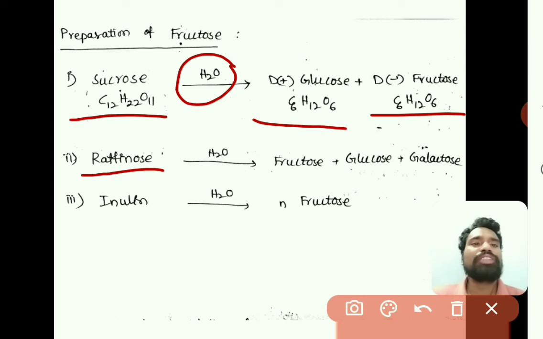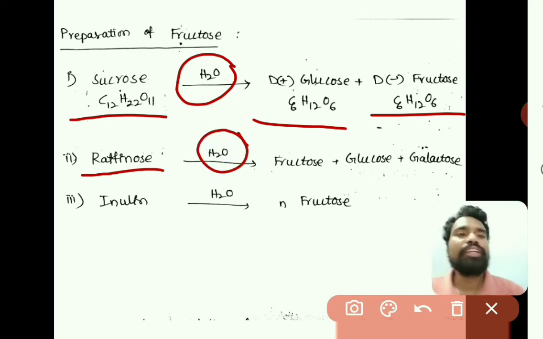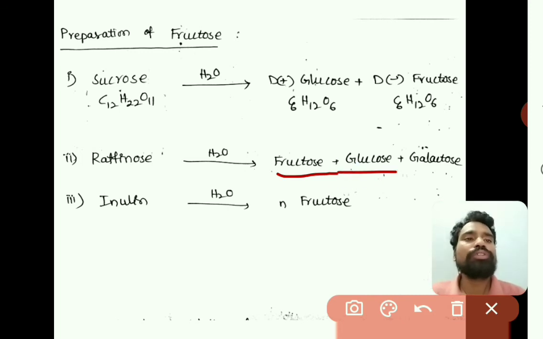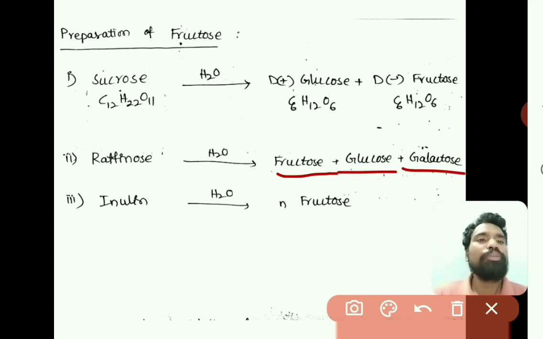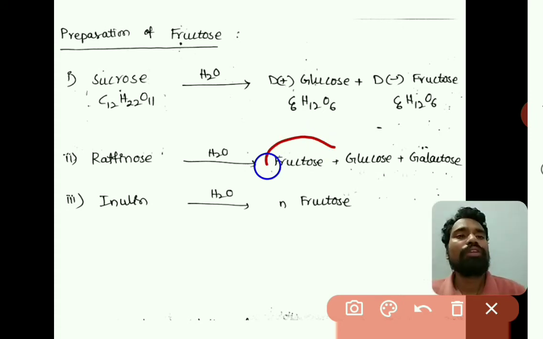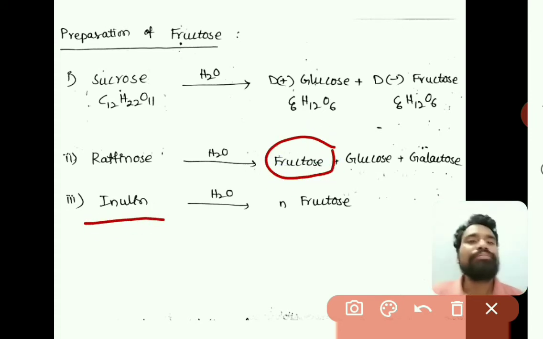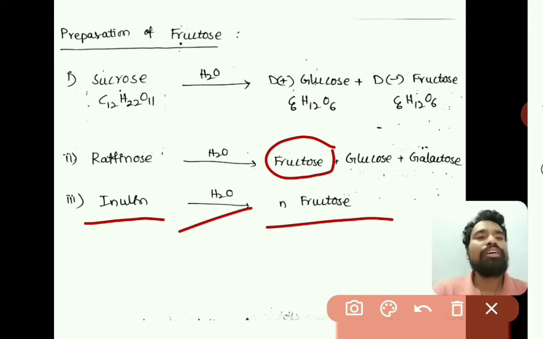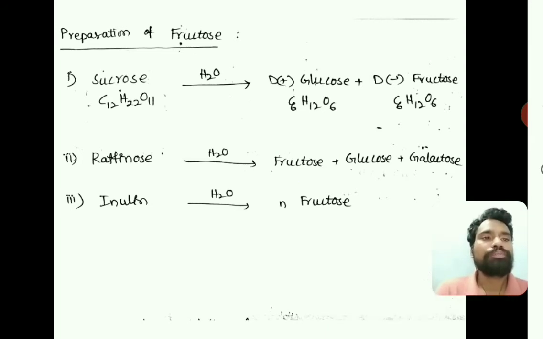Raffinose is a trisaccharide consisting of three different kinds of monosaccharides. So when raffinose is hydrolyzed, it is divided into three carbohydrate molecules, that is fructose, glucose and galactose. So here fructose is prepared. And inulin is a polymer of fructose. So when it is hydrolyzed, we will get n molecules of fructose. So these are the preparation methods of fructose.